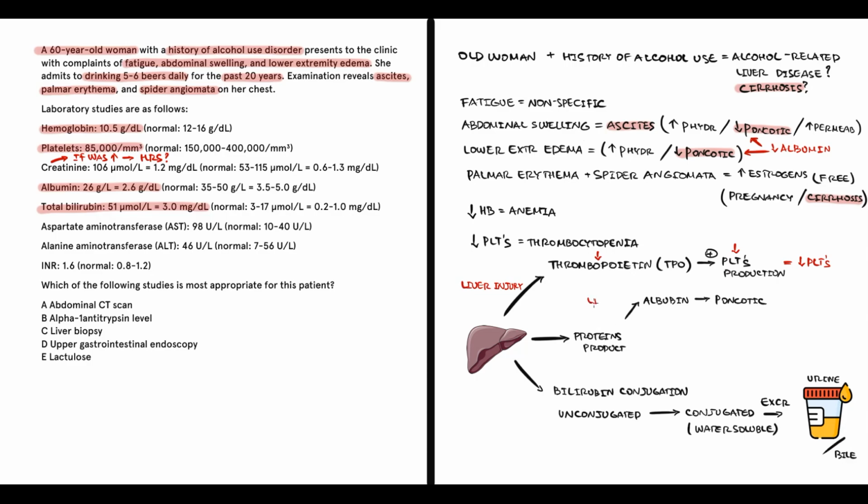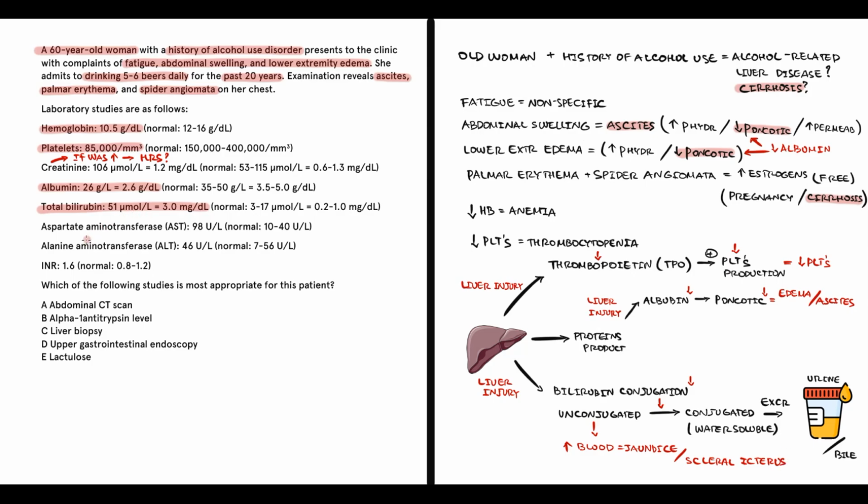So, with liver injury, albumin production decreases, which causes a decrease in oncotic pressure. And a decrease in oncotic pressure causes development of edema and ascites. Also, with liver injury, bilirubin conjugation decreases, which results in an increase in bilirubin level. And an increase in bilirubin causes jaundice and scleral icterus.